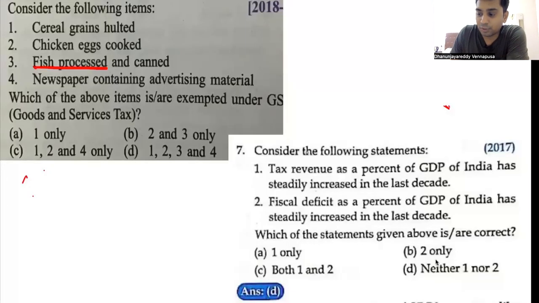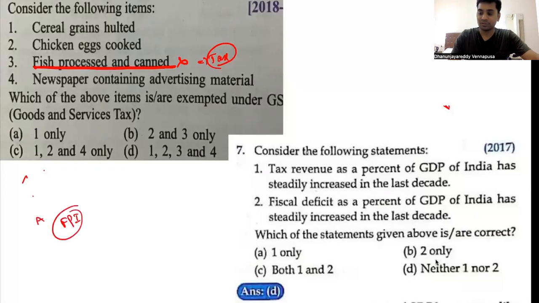Always note that processed foods will be subjected to taxation. Unlike raw food, processed food always gets taxed, because the food processing industry, be it agricultural, fish or meat processing, is an industrial based product, and industrial based products will be subjected to taxation. That is what you have to understand.